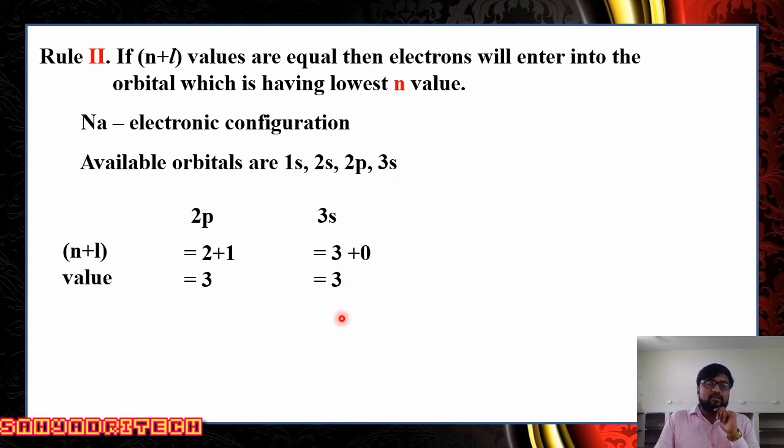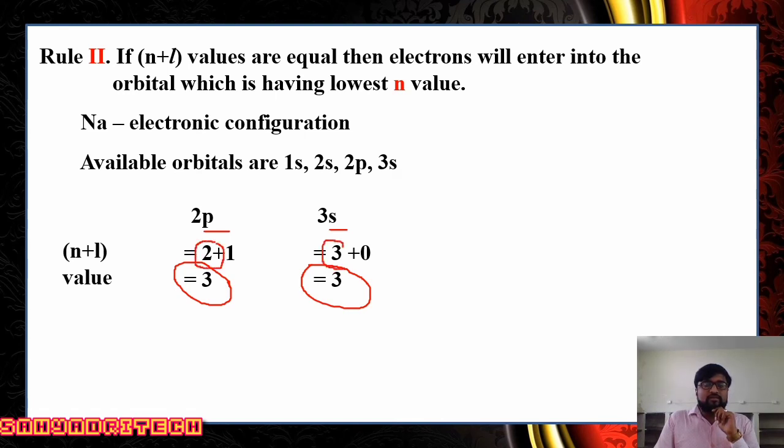Now, what is the thing we got? 2p and 3s are different orbitals. What are we observing? Both orbitals have the same n plus l value. Different orbitals, 2p and 3s, but they have the same n plus l value. So according to the second rule, rule number 2, if any two orbitals have the same n plus l value, then which electron enters first, which has less energy? The orbital with the lower n value. Here n is 2, here n is 3.